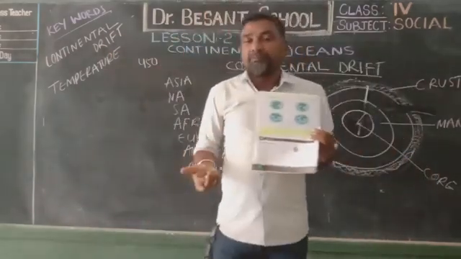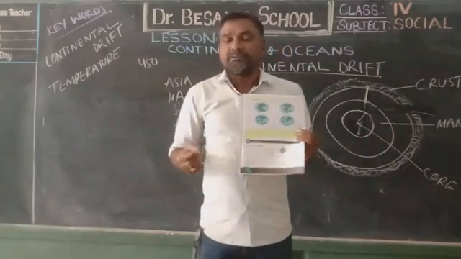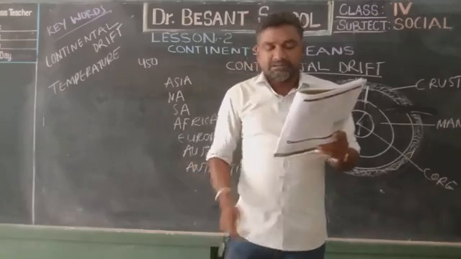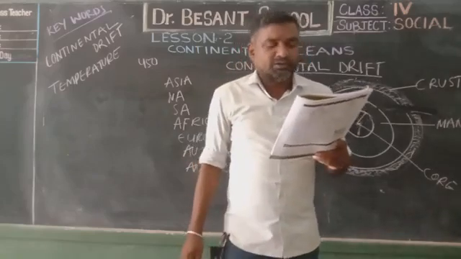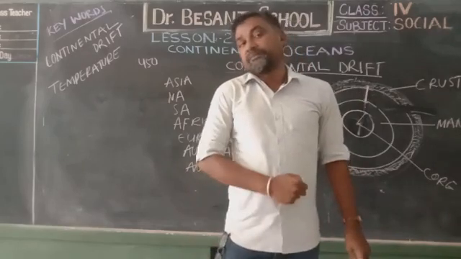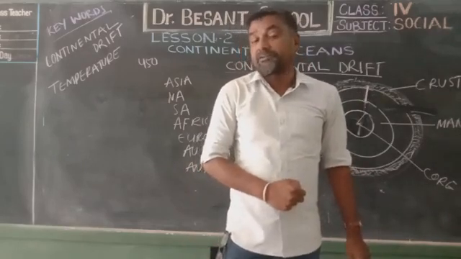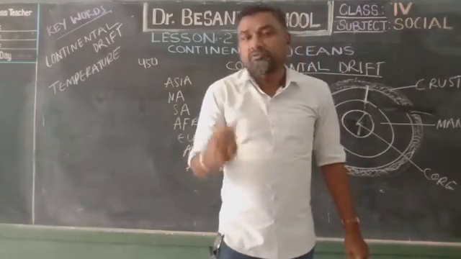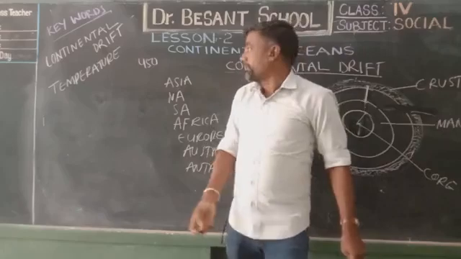When it happens, we know. Otherwise, with small things we cannot identify on this planet. That caused a major earthquake in Nepal in 2015. Why? Because of the continental drift. Come on, children, let's go through the conclusion of this video for today's topic.